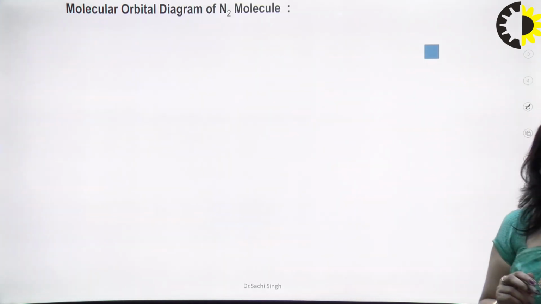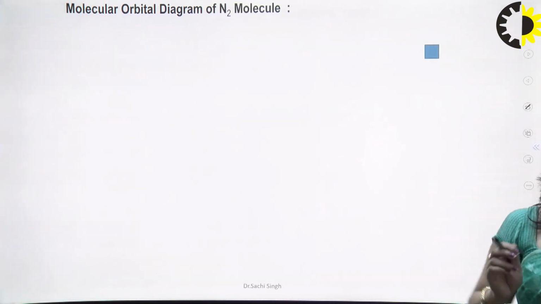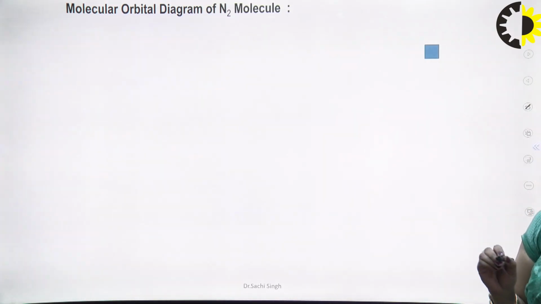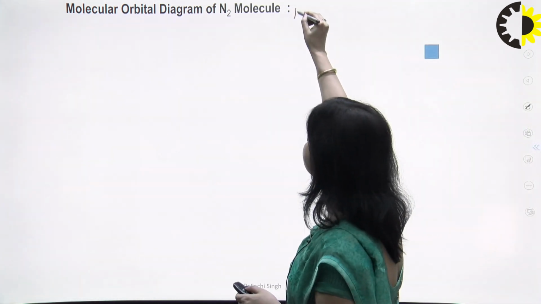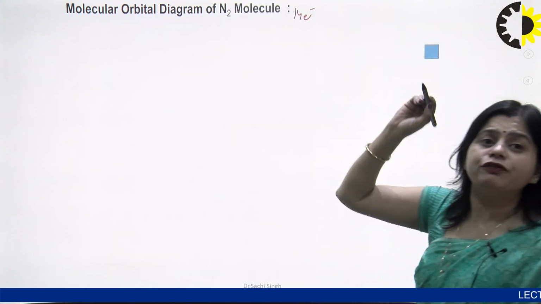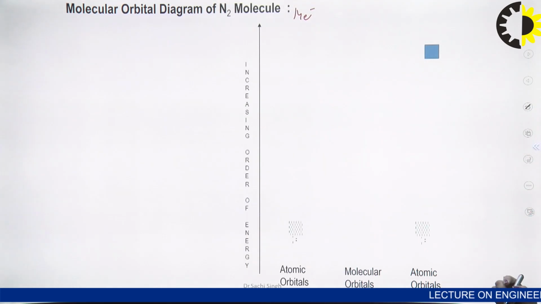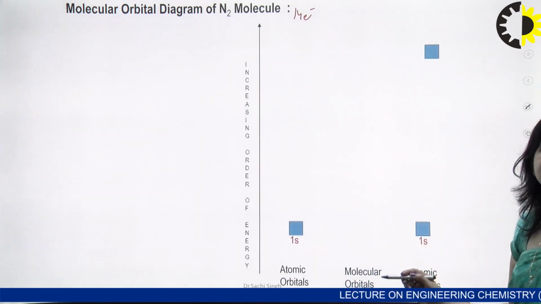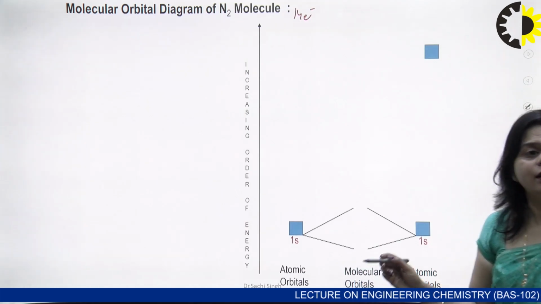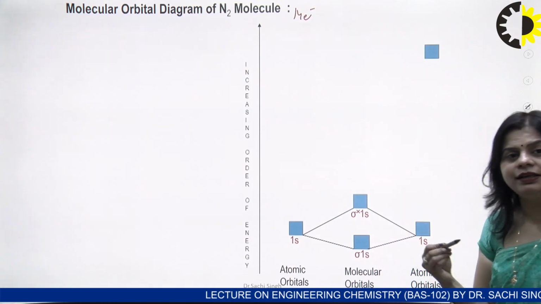Now we come to the molecular orbital diagram for the nitrogen molecule. As we know, in nitrogen the total number of electrons is 14, so we follow case 1. In case 1, firstly draw the atomic orbitals, the 1s, which combine to give sigma 1s and sigma star 1s.